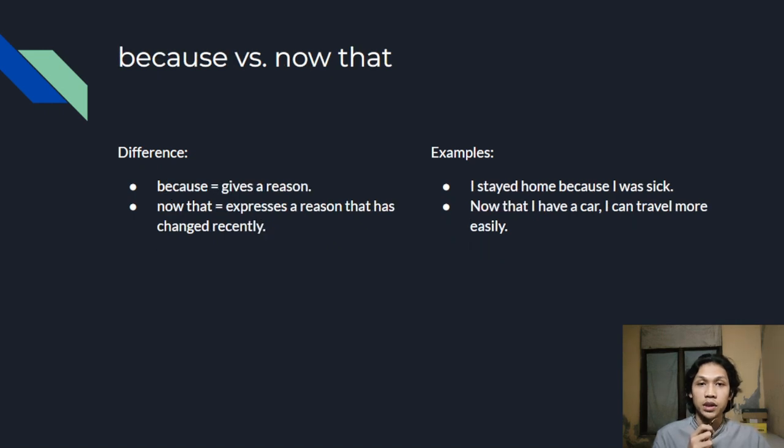Difference between because and now that. Because introduces a reason. For example, I stayed home because I was sick. Now that also gives a reason, but it shows a new situation or a recent change. For example, now that I have a car, I can travel more easily.